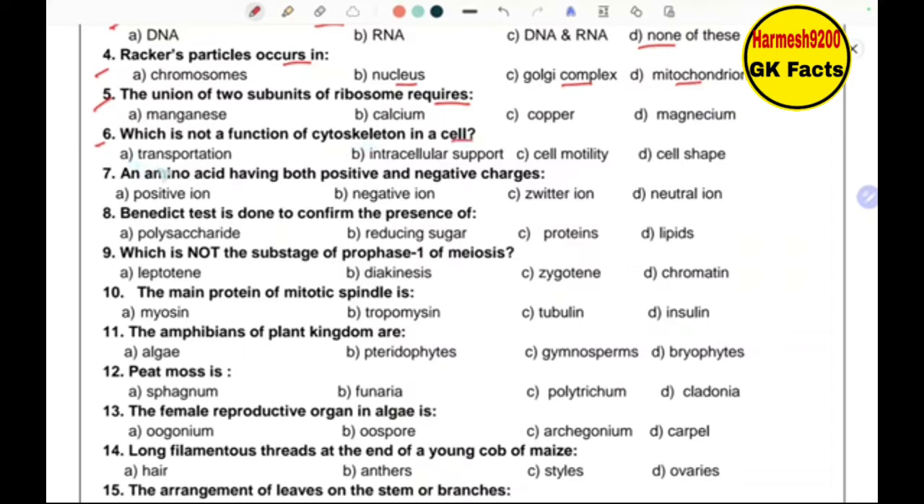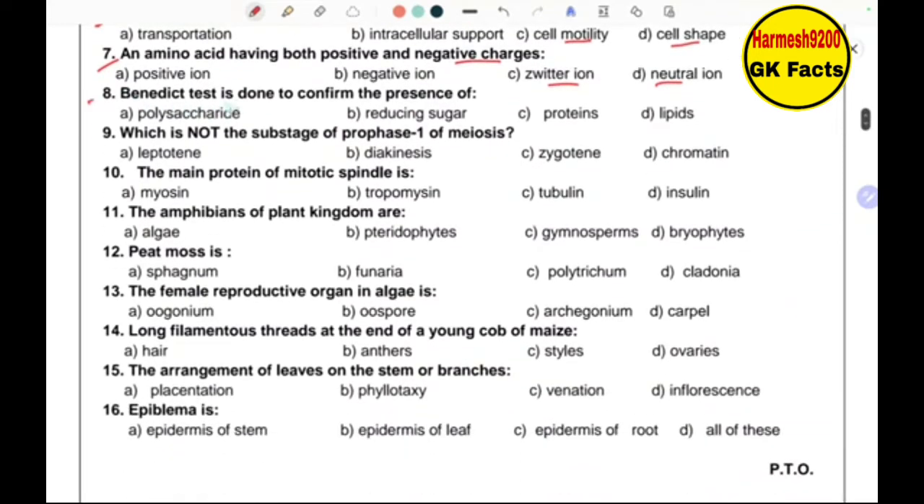cytoskeleton in a cell? Transportation, intracellular support, cell motility, or cell shape. An amino acid having both positive and negative charges: positive ion, negative ion, zwitter ion or neutral ion. Next, Benedict test is done to confirm the presence of polysaccharide, reducing sugar, proteins or lipids.